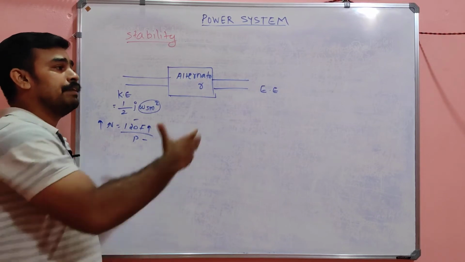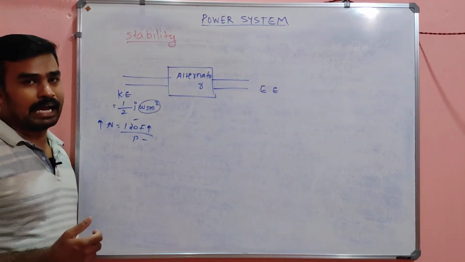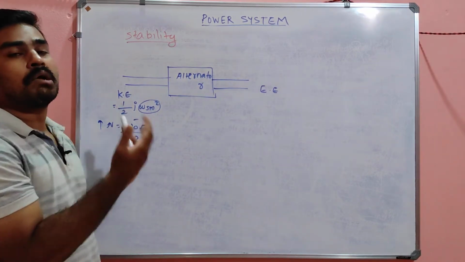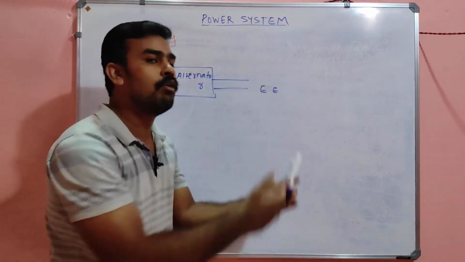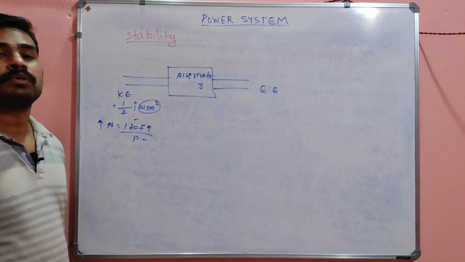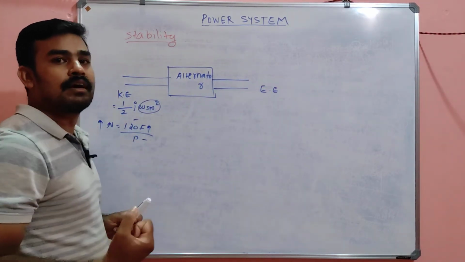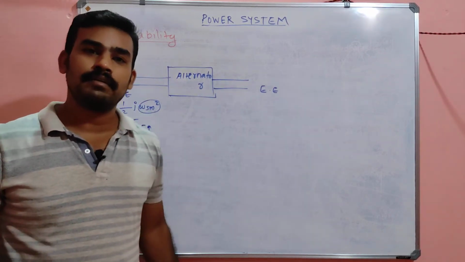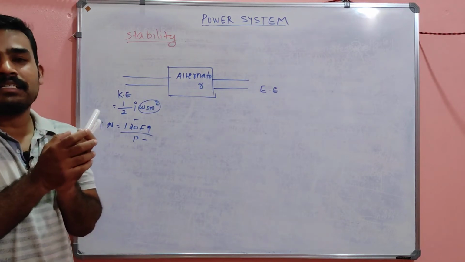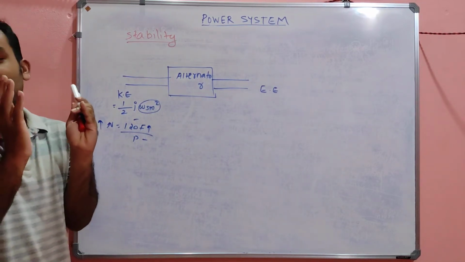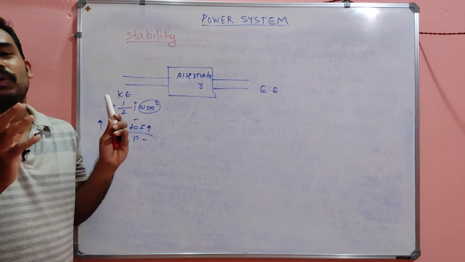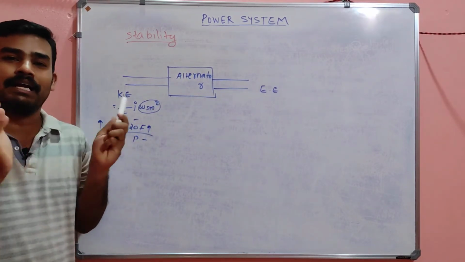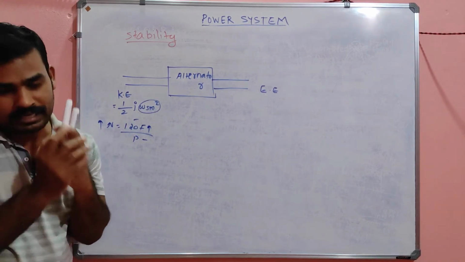And again, if the load suddenly increases, what happened? The load suddenly increasing means this kinetic energy is not enough to supply the increased load demand. So at that time what will it do? The load will absorb more and more current from the system, but the motor is not able to give that much current. So what will happen? The machine will be tired and the machine will say, I don't have to give this much current to you. I'm so tired.